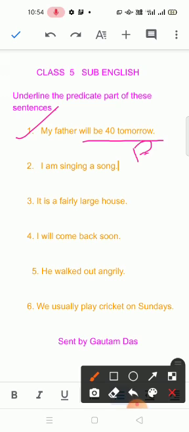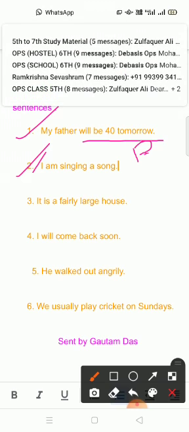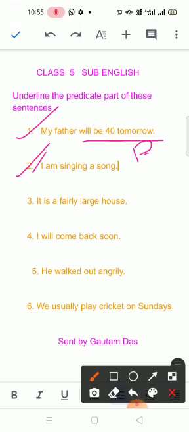In the same way, I am singing a song. This is a sentence. Where is the subject? Subject is I. Am singing a song, let me draw a line. Underline am singing a song.